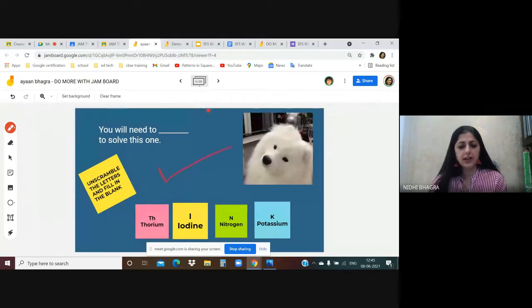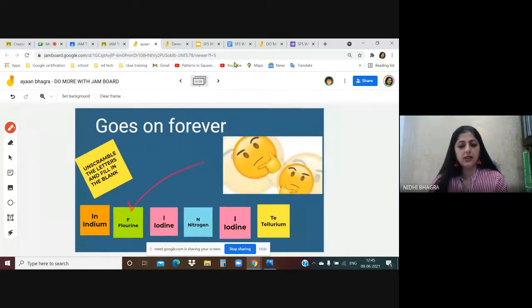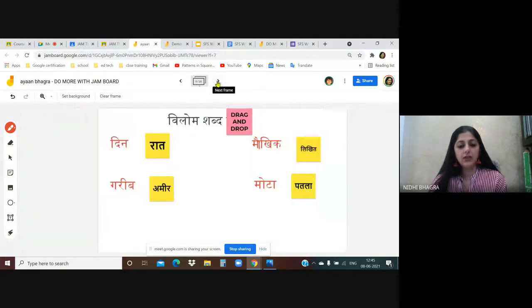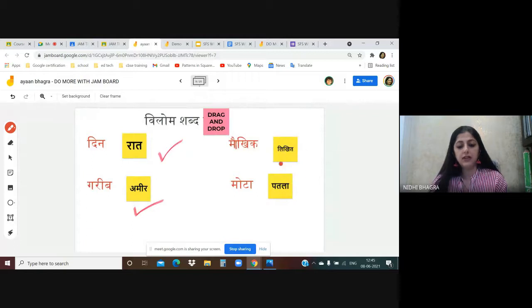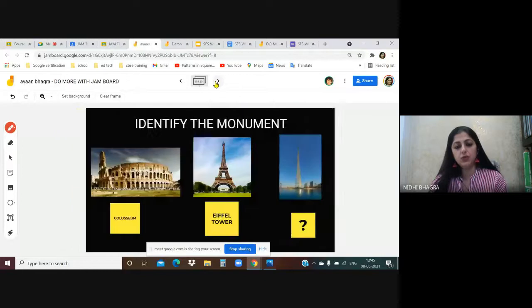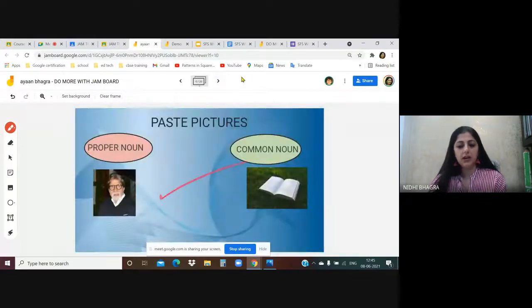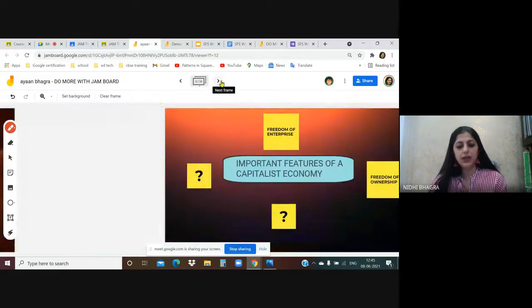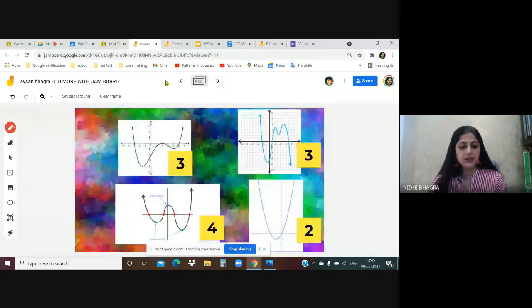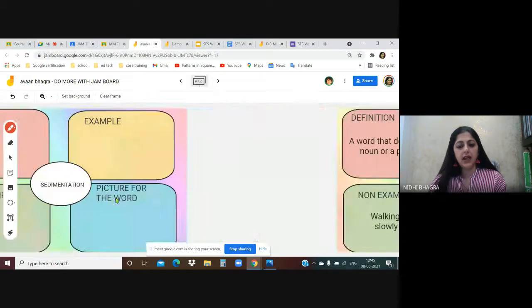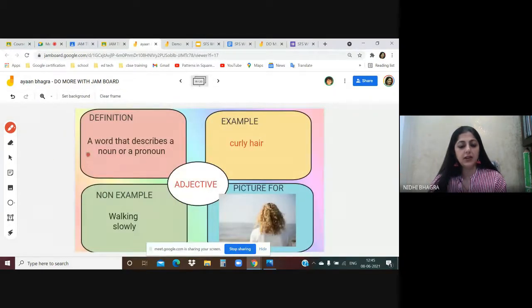Okay, this is absolutely correct. This way you can check all the templates, using the brush tool and the sticky notes. You can give a star, anything. You can add an image to it, give a comment also from the sticky note. So, okay, this is fine. All are correct. This way, the teacher can correct. And if any mistake is there, you can tell them this is wrong, this is right.